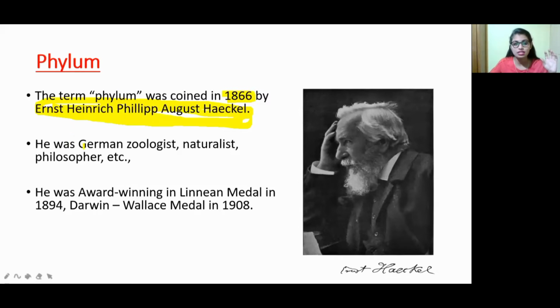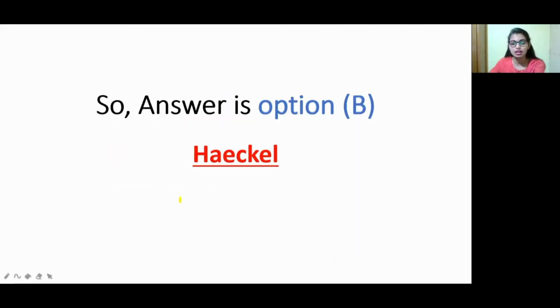He was a German zoologist and also a naturalist, philosopher, etc. He won the Linnean Medal in 1894 and also the Darwin-Wallace Medal in 1908. So what awards did he win? The Linnean Medal in 1894 and the Darwin-Wallace Medal in 1908. So the person who termed the phylum is Haeckel.